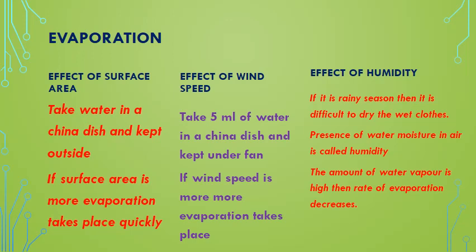So evaporation again depends upon the humidity. If the amount of water vapor is high, then the rate of evaporation will decrease. Understand? That means evaporation depends upon humidity. So what are the things that evaporation depends on? Evaporation depends upon the surface area, evaporation depends upon the wind speed, and evaporation depends upon the humidity. Understand? Okay, let us continue.